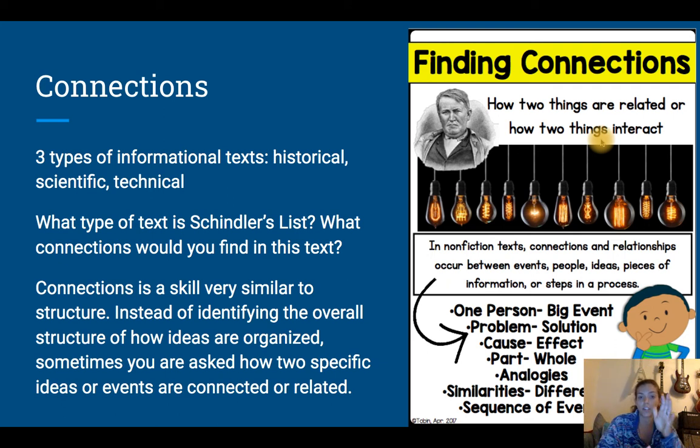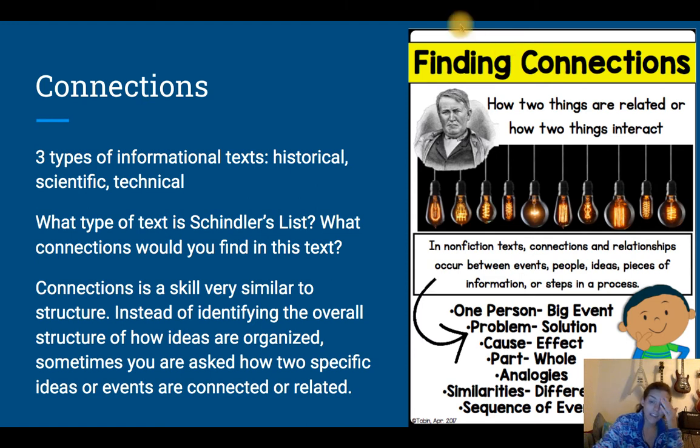Okay, let's take a look over here at our little anchor chart and talk about what it means to find connections before we go on to this next little question. Okay, finding connections. When we talk about how two things are related or how two things interact, what's the relationship between them, right? If I ask you about an apple and a knife, what's the relationship between those two things? If I ask you about a dog and a curtain, that relationship is a little bit different, right?